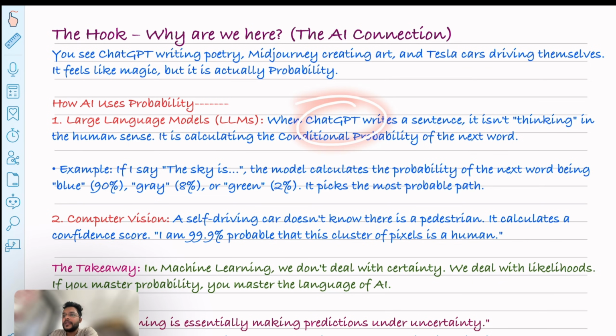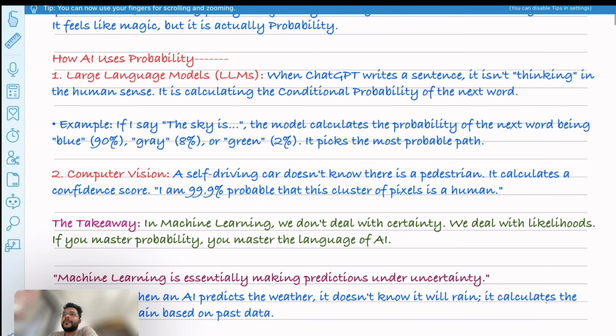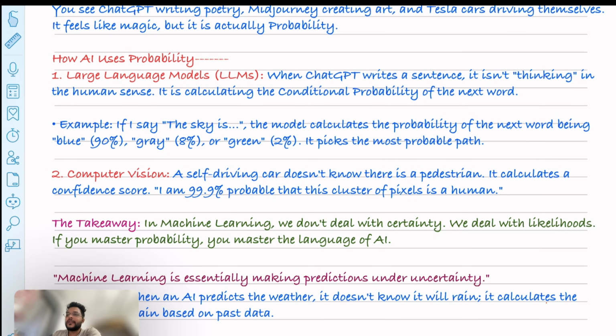ChatGPT writes a sentence. It isn't thinking in the human sense, right? It is actually calculating the conditional probability of the next word. Let's say you go to ChatGPT and ask what is the color of the sky. Let's say ChatGPT starts writing "the sky is", and at this point it stops and thinks what is the next word.